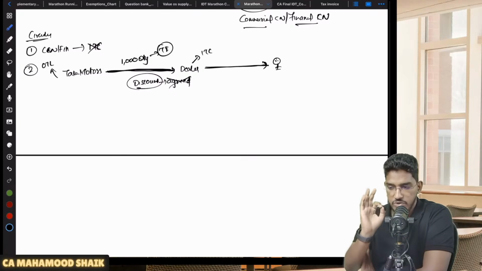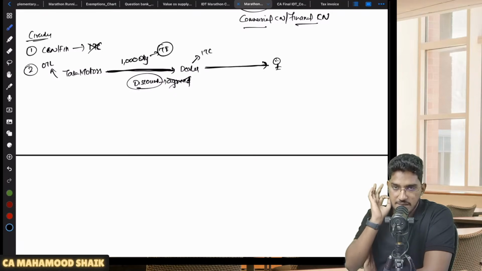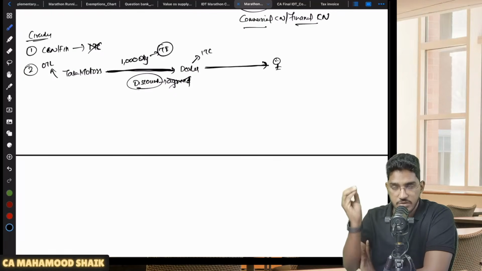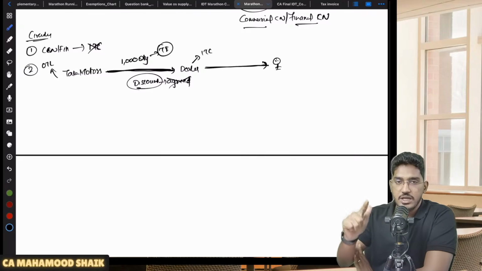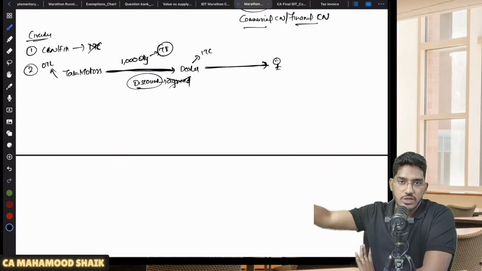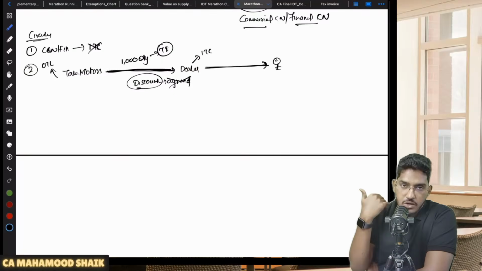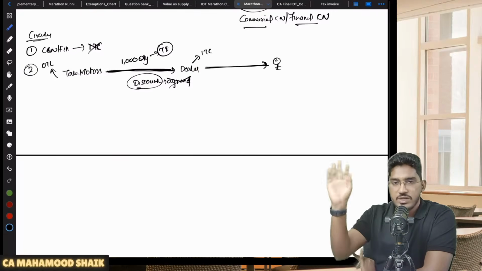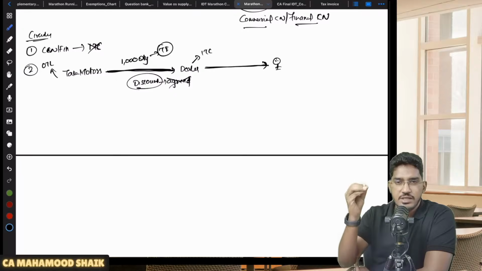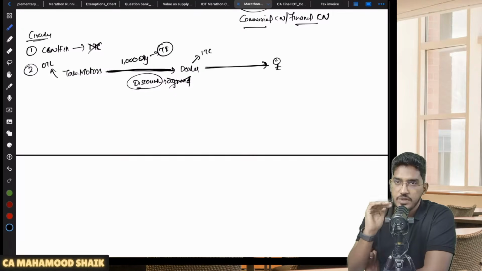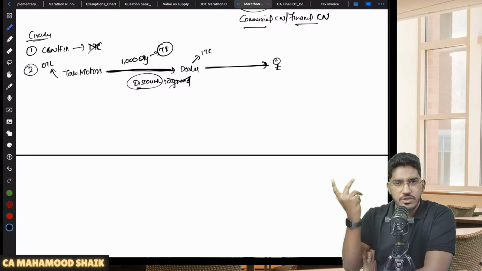Listen carefully. Important circular, high chance of getting tested in the examination. The amendment is also a little complicated, so listen carefully. Tata Motors initially sold 1000 cars to the dealers. For that they have given a tax invoice, Tata Motors has paid output tax liability, and the dealer has also claimed ITC. But at the end of the year, some stock is left out. Let us say, for example, some 50 cars are still left out. The stock is not moving. Now, as a kind gesture, Tata Motors told the dealer, dear dealer, you do one thing.